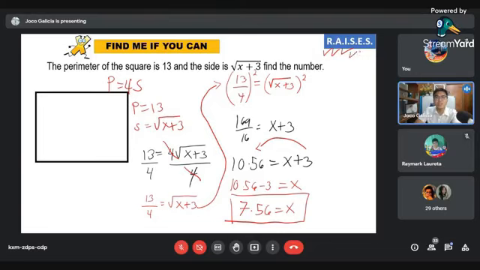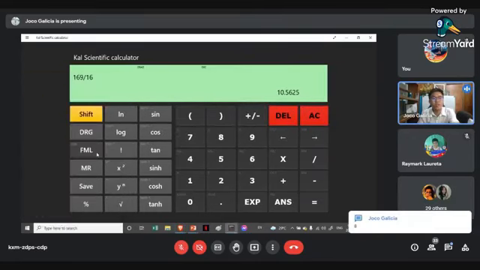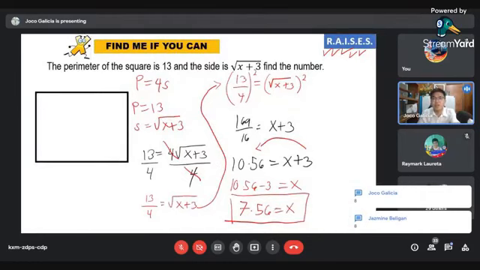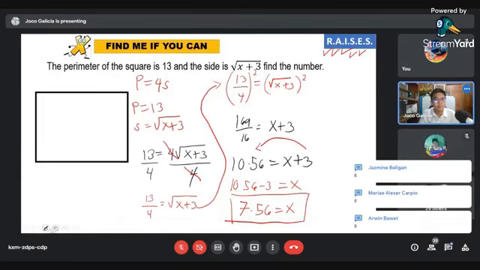We have already solved and expressed our answer. So how are we going to secure it, class? Given that the perimeter is 13 and our formula is P is equal to 4S, right? So if we will multiply 4 to 7, it will exceed the perimeter. So kindly mind number 8. Where can we substitute the value of x, class? Silva. Substitute po yung x dun sa square root x plus 3 po.